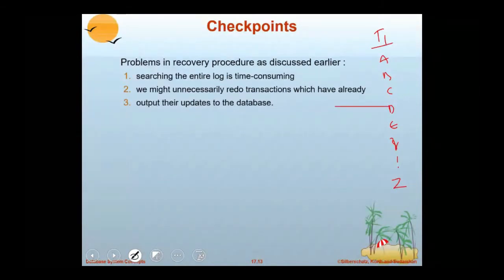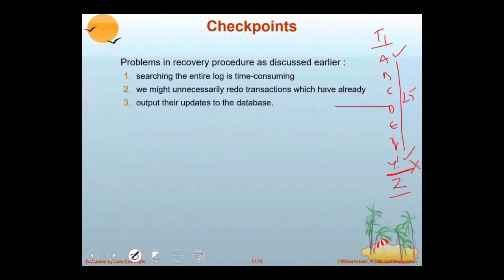After this, it is committing. Just imagine a failure occurs after Y, before Z. So A to Y, it has performed updates. How many updates are there? Totally 25 updates.